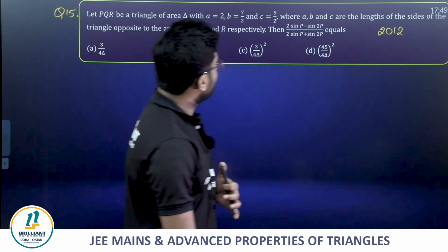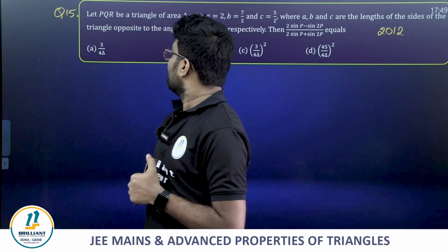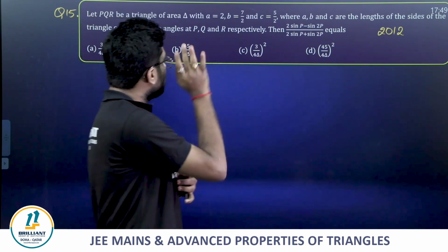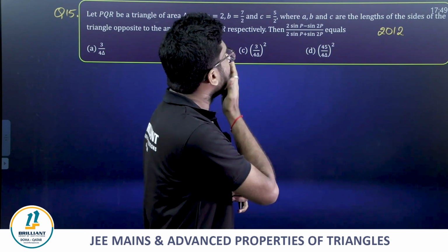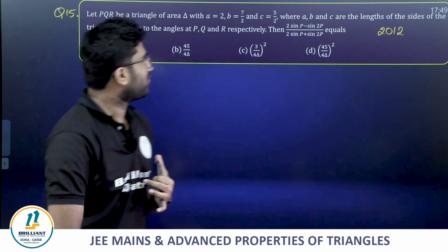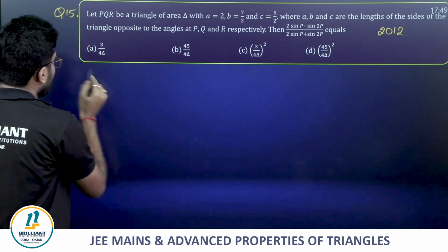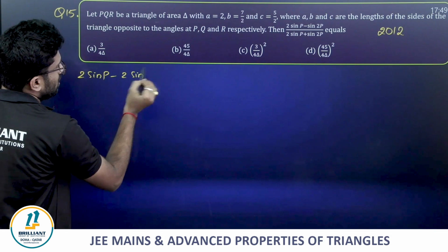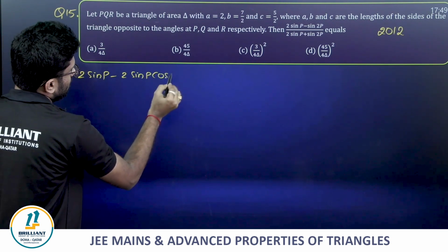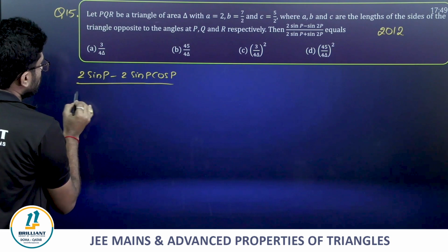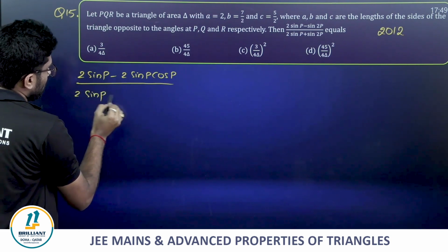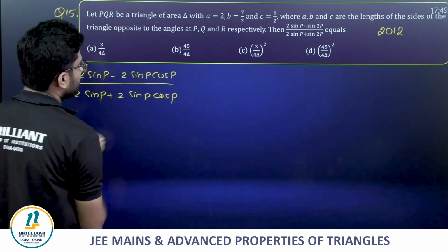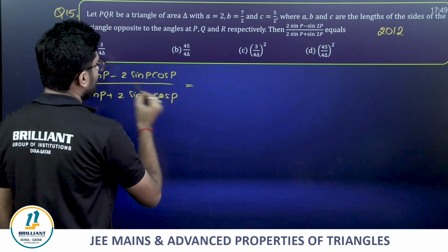Question 15, the last question in today's session. In triangle PQR, area delta, they have given a is 2, b is 7 by 2, then it is so simple again, friends. See, 2 sin P minus sin 2P, and we already know sin 2 theta is 2 sin theta cos theta, divided by 2 sin P plus 2 sin P cos P. We can take 2 sin P common and cancel.